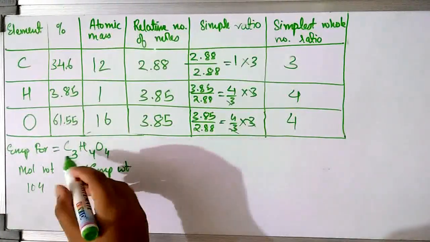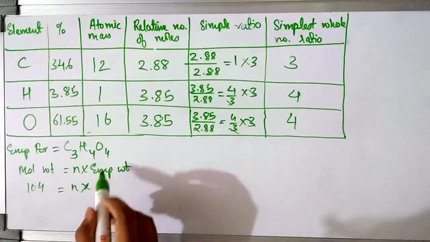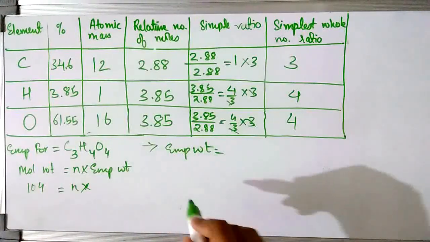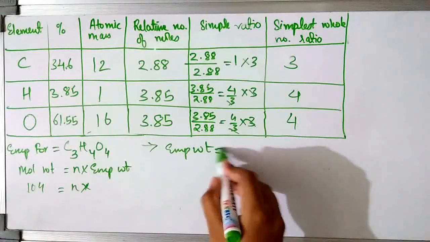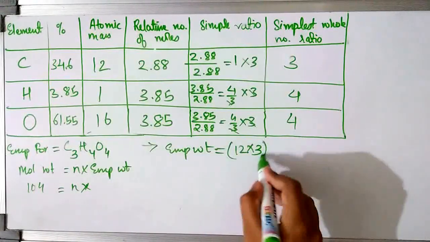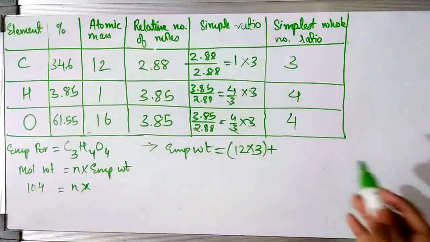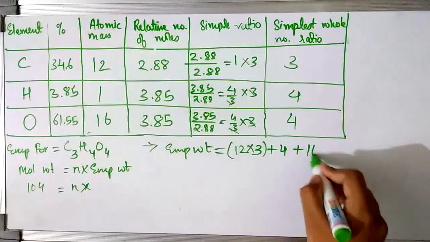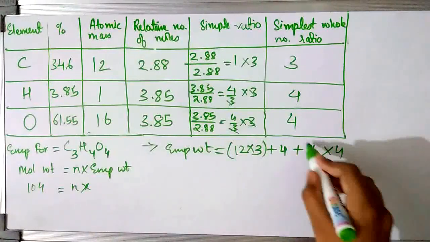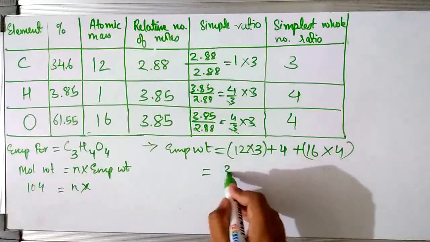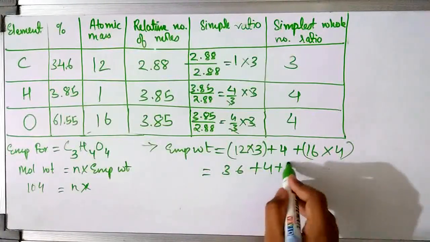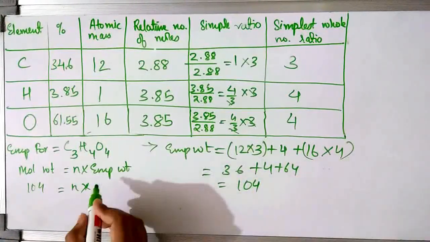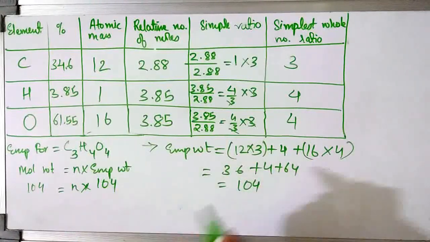Similarly, how we calculate the molecular weight. So this is the empirical formula, and for empirical weight, carbon's atomic mass is 12, so 12 into 3. The same procedure as for molecular weight. Then hydrogen is 1, so 4 into 1 is 4, plus oxygen, atomic mass 16, 16 into 4. So it becomes 12 threes are 36 plus 4 plus 64, and when you add all three values you get 104. So your empirical weight comes out to be 104.